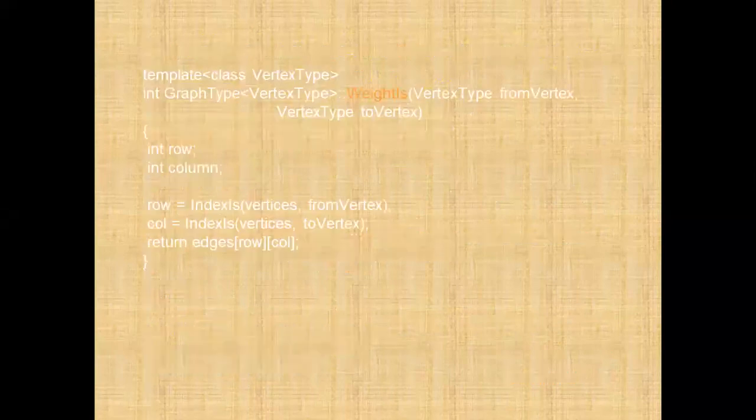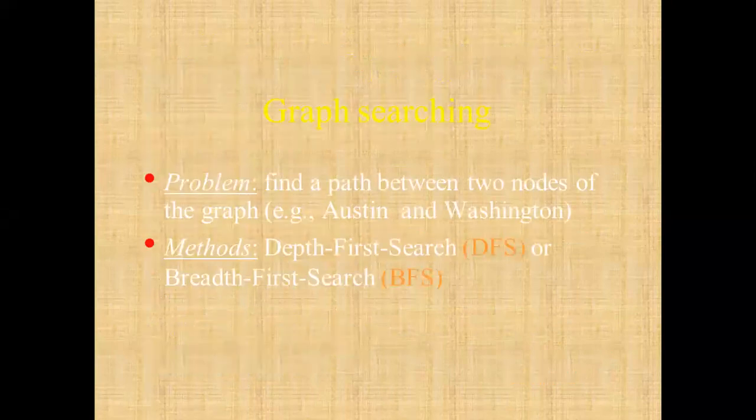An algorithmic, program-based question will be asked in your university exam. Then, graph searching: there are two types of search methods, or you can say traversing methods, of the graph. The first one is depth first search, and the second one is breadth first search. Depth first means you are going from top to bottom. With respect to the undirected graph it is top to bottom, and with respect to the directed graph, where the weights are concerned, from less weight to more weight, that is depth first search.